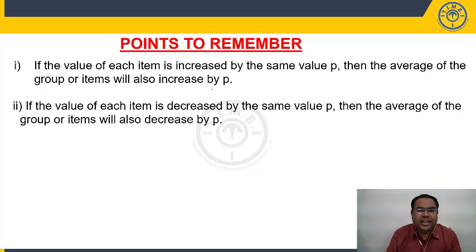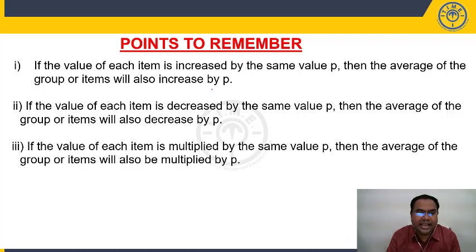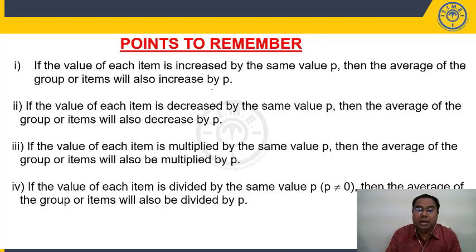Right. Now, the value of each item is decreased by p, the average is also decreasing by p. Each item is multiplied by p, average also gets multiplied by p. Similarly, each item is divided by p, p not equal to 0. Division by 0 is undefined, right? So, p not equal to 0, then average of group of items will be divided by p. So, these are important points to remember.